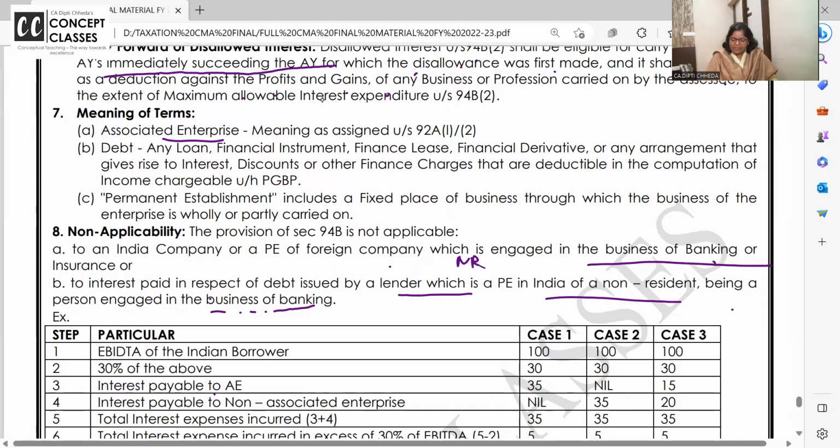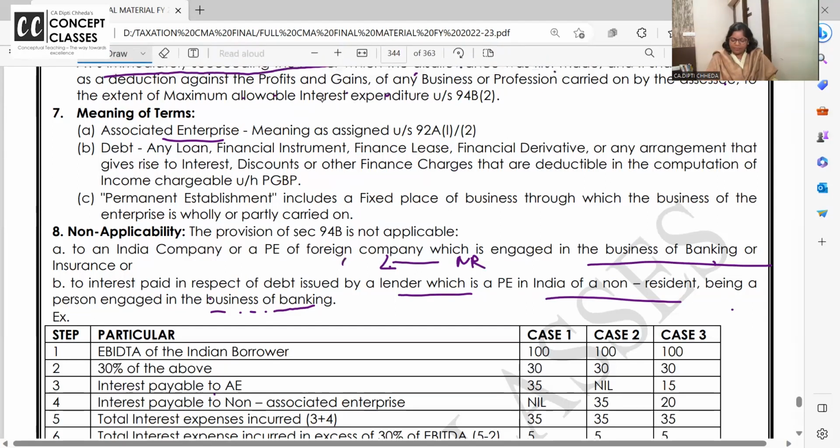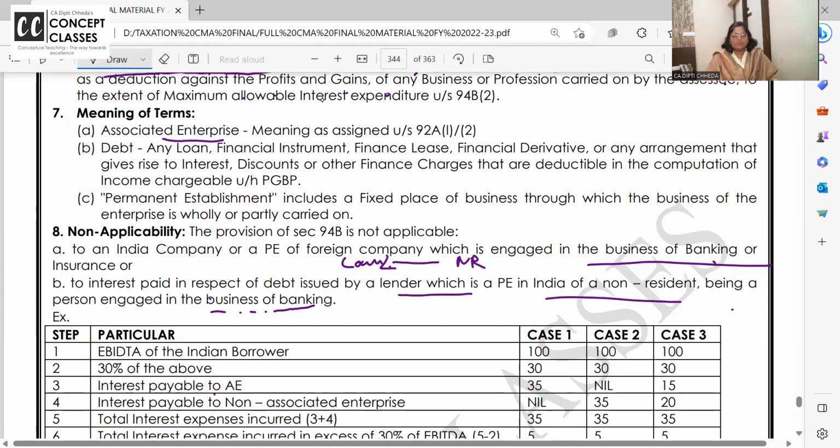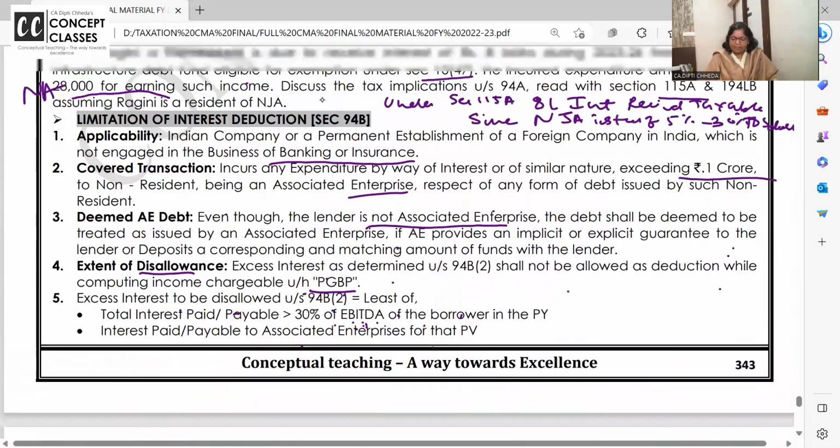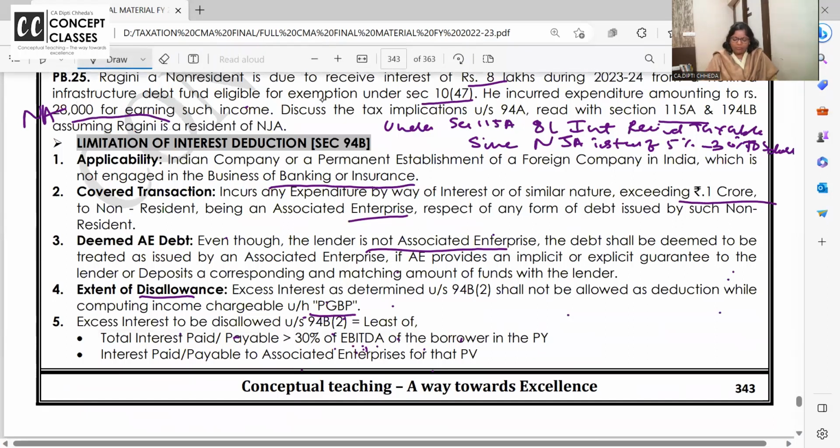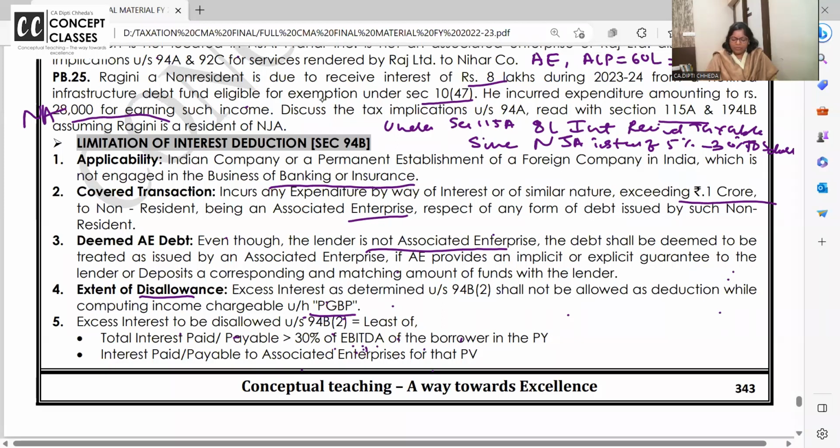Directly from a non-resident we have taken a loan. Okay, we have accepted the loan from the non-resident or a foreign company who is having a PE in India, and interest paid exceeds 1 crore.